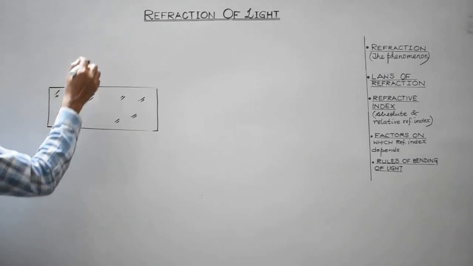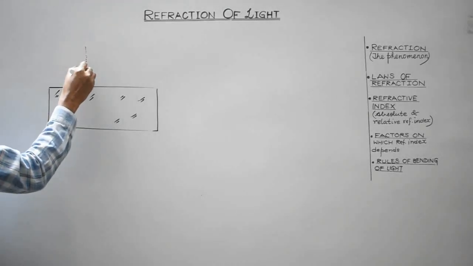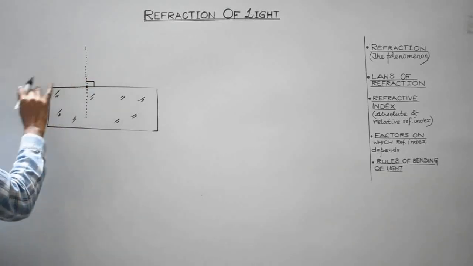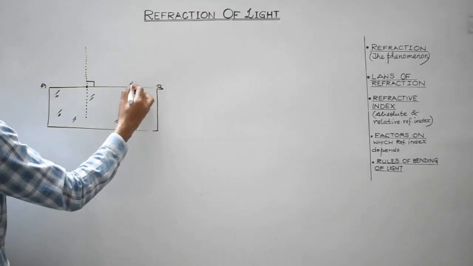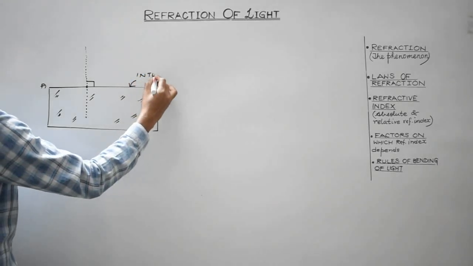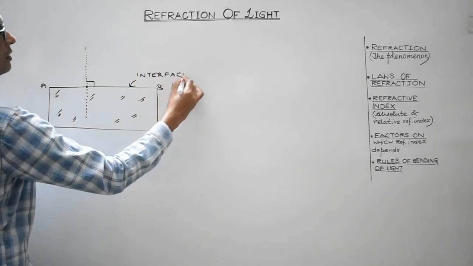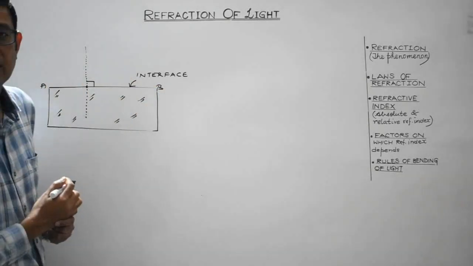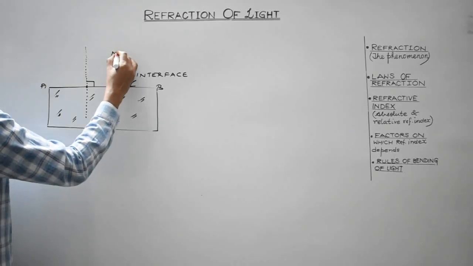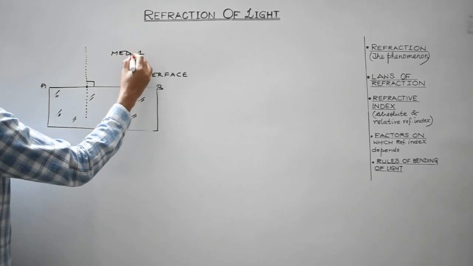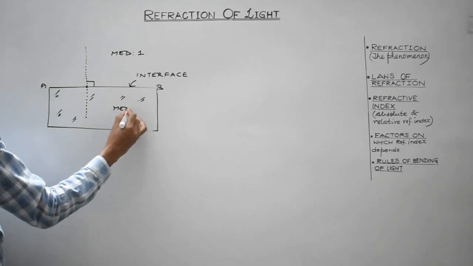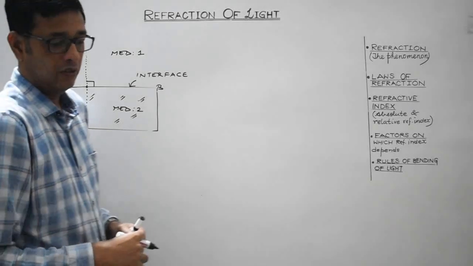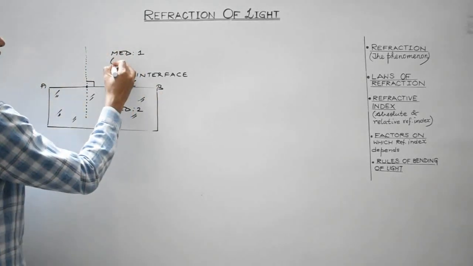So at that point, what you need to do is draw a normal. Normal, you are aware, is an imaginary line which is perpendicular to the interface. This line AB can be termed as an interface, right? The imaginary boundary dividing the two medium is known as an interface. Suppose this is medium 1 and suppose this is medium 2, right? And in this case, we'll consider medium 1 to be the rarer medium.